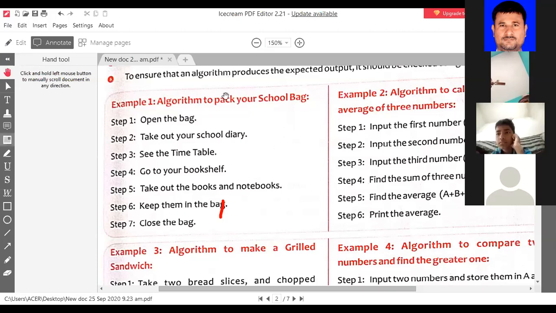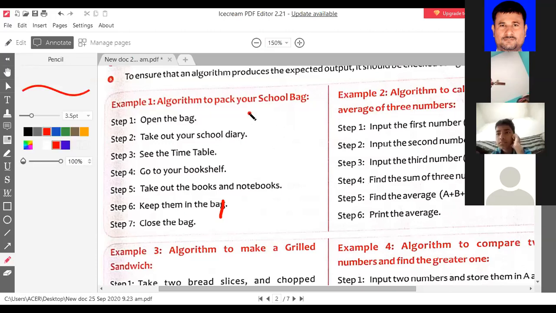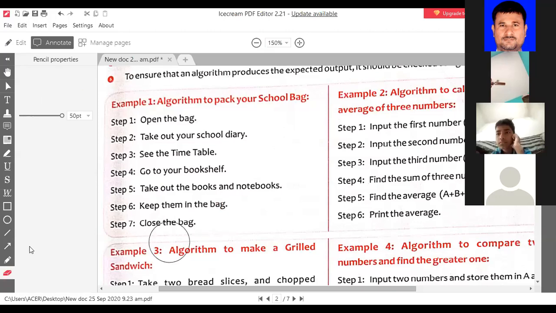So students, I explained an algorithm to pack your bags. What is the algorithm? Step by step you will write how you can pack the bag for your school. Open the bag. I already explained it yesterday. Take out your school diary, see the timetable, go to your bookshelf, take out the books and notebooks, keep them in the bag.